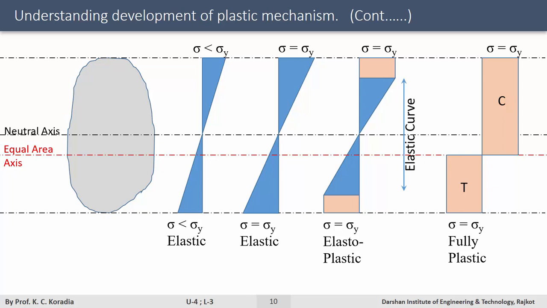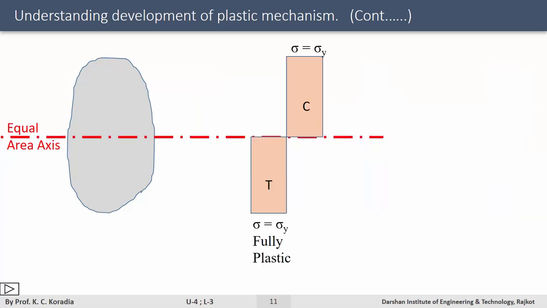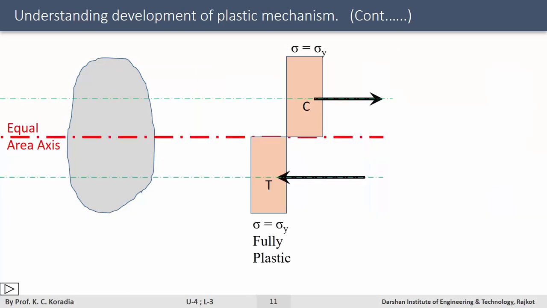Here the stress diagram may not look symmetric about the equal area axis as the section does not have a uniform boundary, but you may consider the area above and the area below the equal area axis as equal. Let them be A1 and A2 respectively.